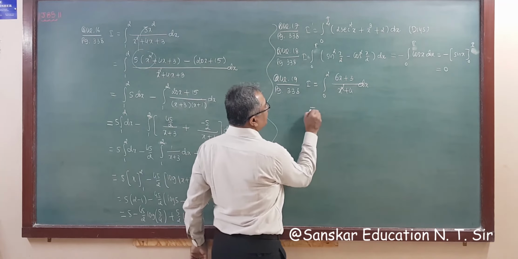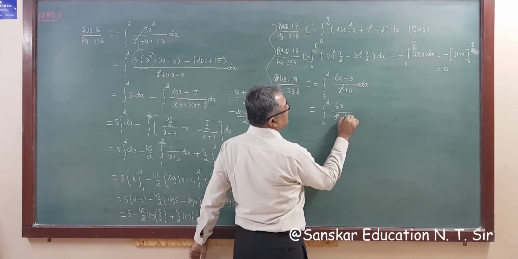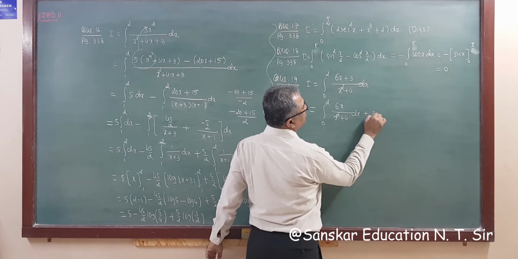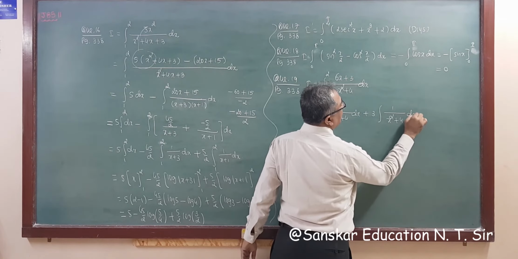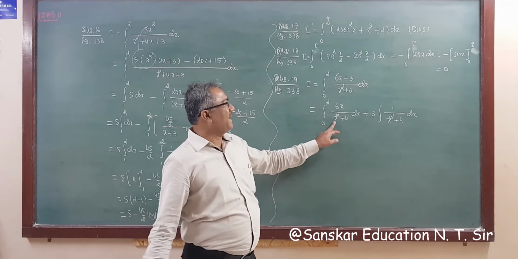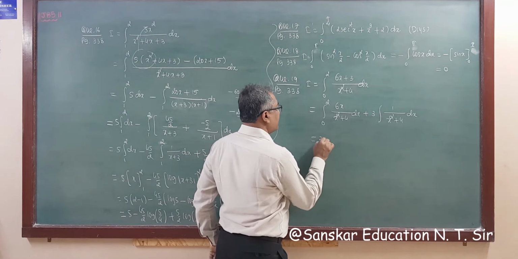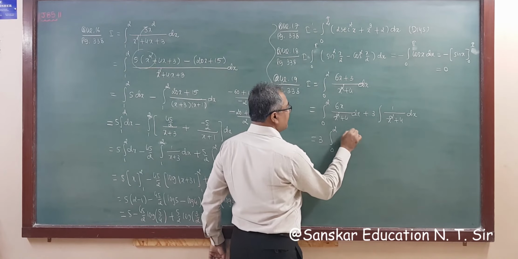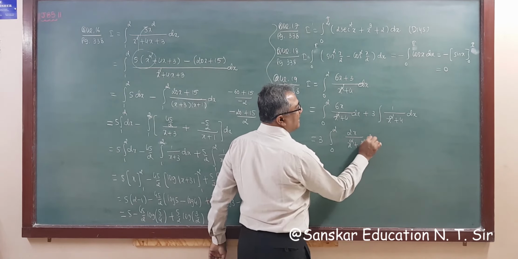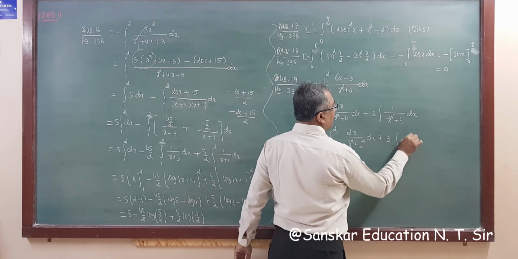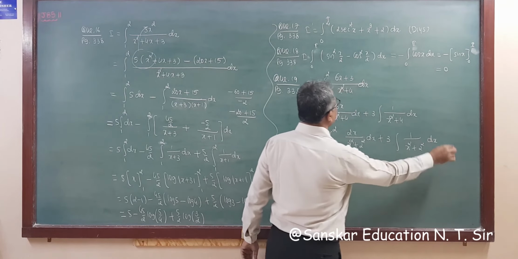If we bifurcate this, what do we get? 0 to 2, 6x upon x square plus 4 dx, and 3 is a constant, so writing it outside, 1 upon x square plus 4 dx. Now the derivative of x square is twice x, but this is 6x, so taking 3 common. So I am writing 3 into 0 to 2, twice x whole upon x square plus 2 square dx, plus 3 times 1 upon x square plus 2 square dx.